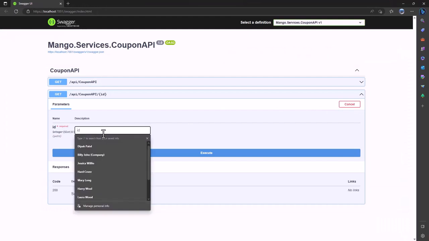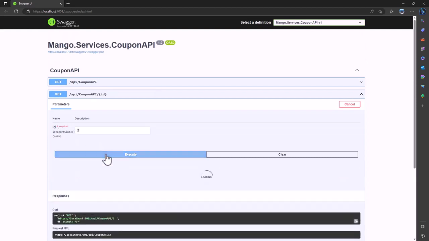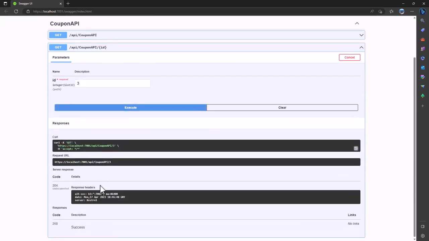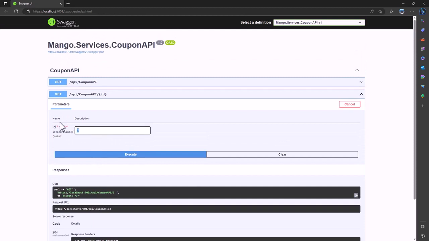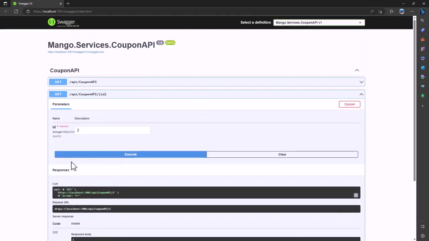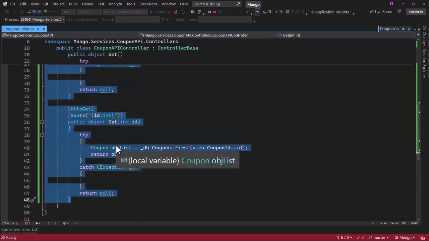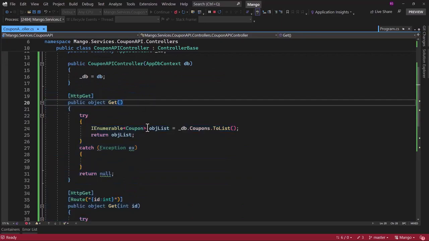And if we try that with an ID of 1, that works. If I add an ID of 3, you can see we do not receive any response back because that is an invalid ID. So perfect. As long as ID is valid, we will get that back. With that, we have the get all and get individual coupon endpoints in our API.